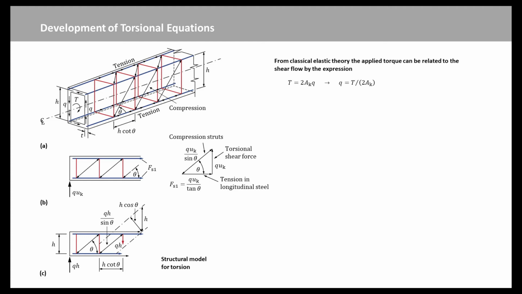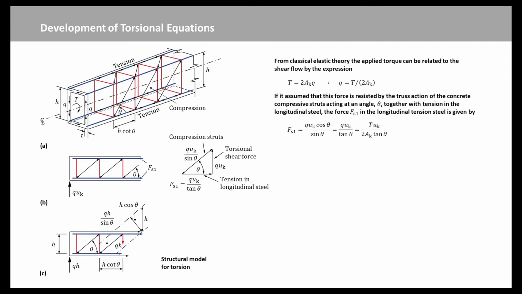Consider Figure A. The applied torque TED at the far end of the section produces a shear flow q around the perimeter of the box section at the near end of the diagram. The shear flow is the product of the shear stress tau and the thickness of the hollow section. Hence, from classical elastic theory, the applied torque can be related to the shear flow by this expression, where Ak is the area enclosed within the center line of the hollow box section.